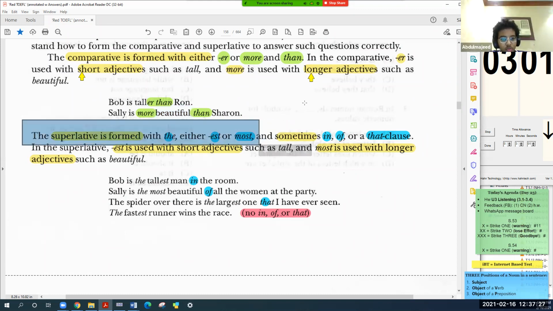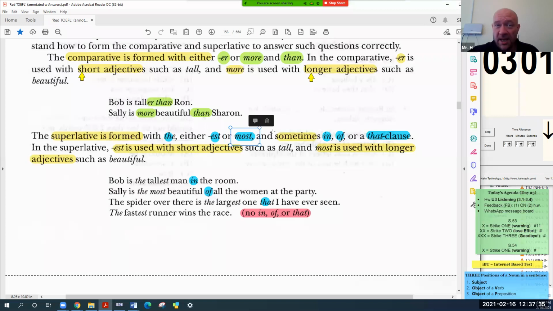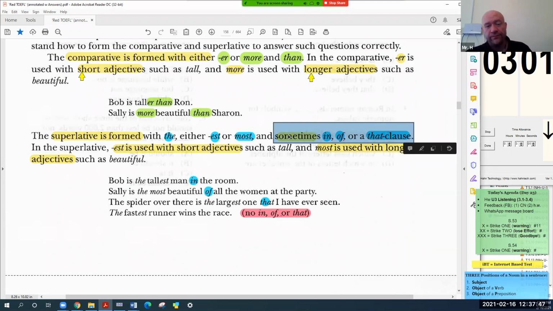Abdul Majid. The superlative is formed with either est or most, and sometimes in, of, or that clause. Notice it says sometimes. What does that mean? Is it necessary? No, this part of the formula is optional.